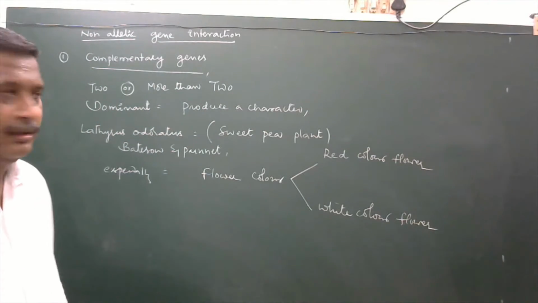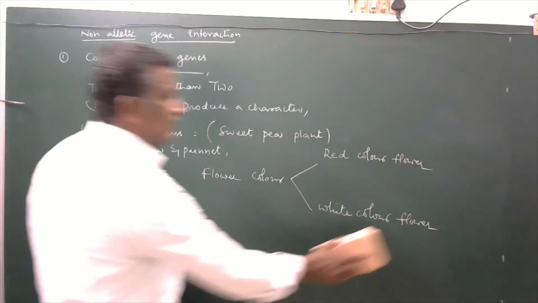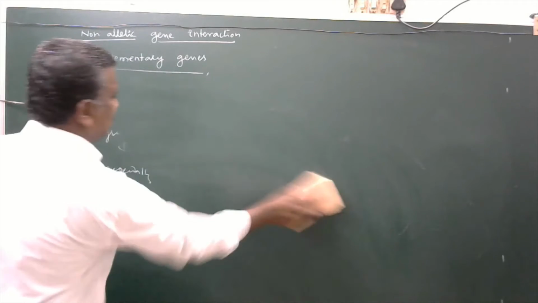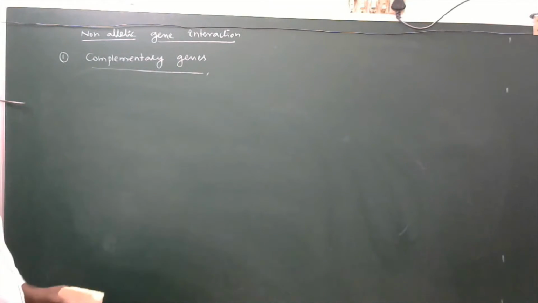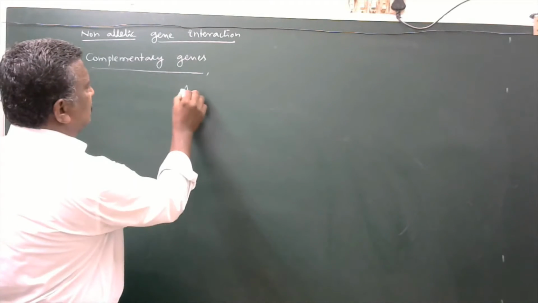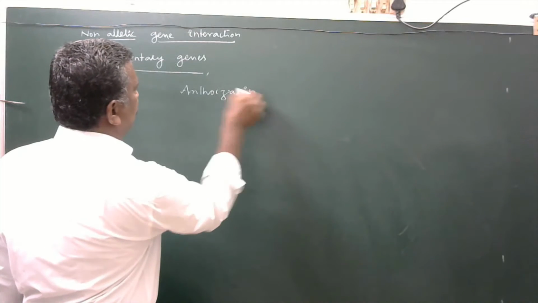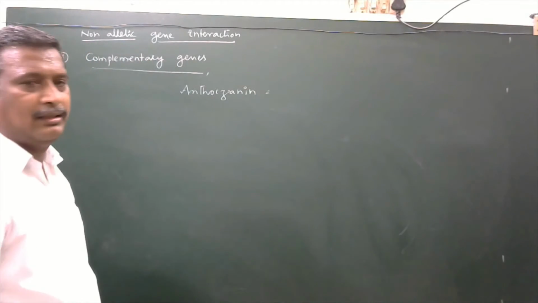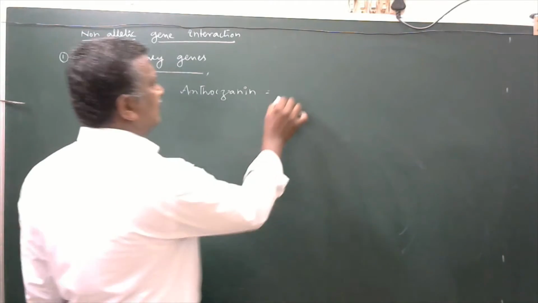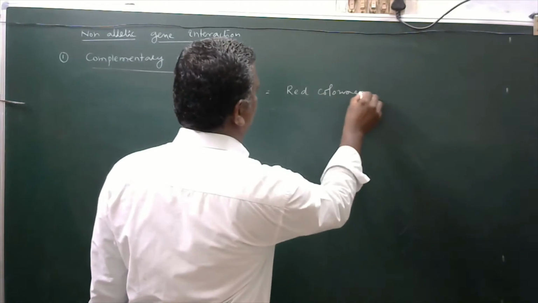So what was the biochemical process for the production of this color? We will see now. Simply here anthocyanin is there. If that pigment is there, it immediately produces a red color flower.